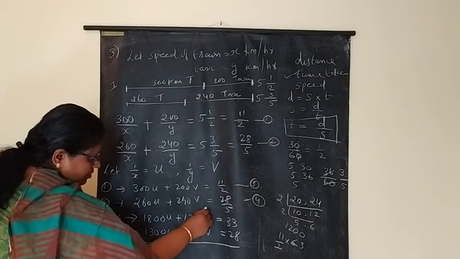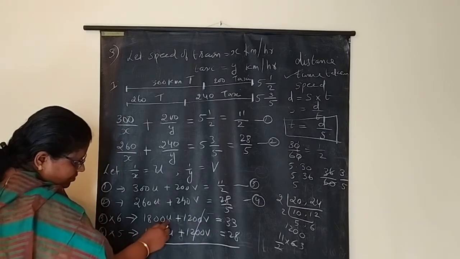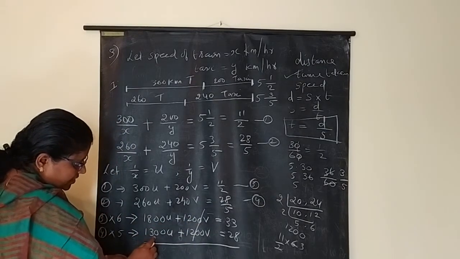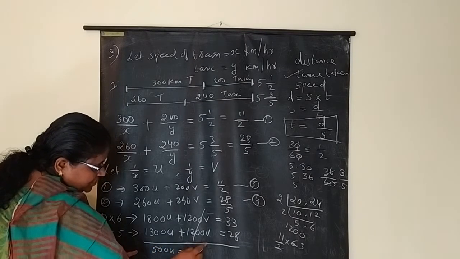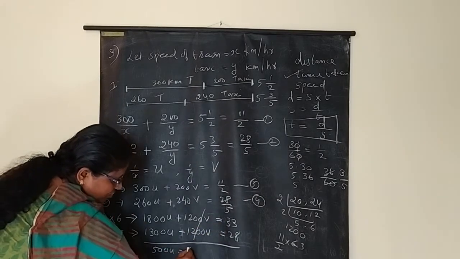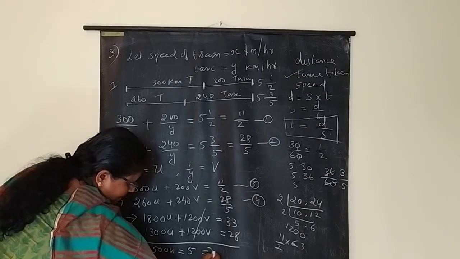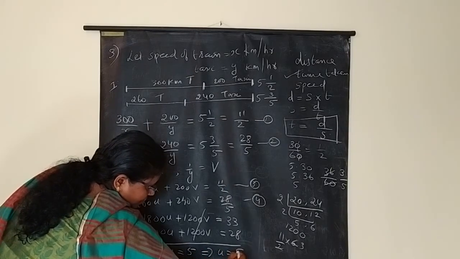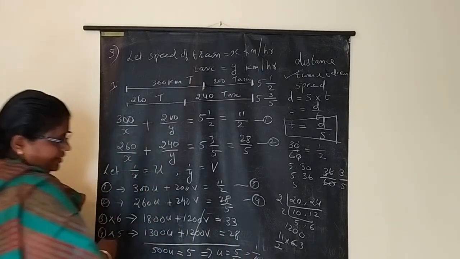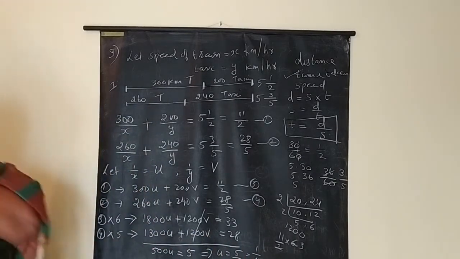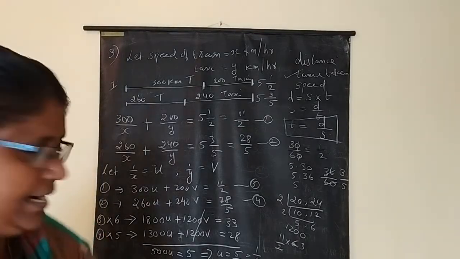Solve both. This will cancel. 1800u minus 1300u is 500u is equal to 33 minus 28 is 5, implies u is equal to 5 by 500, 1 by 100. So u we got 1 by 100.